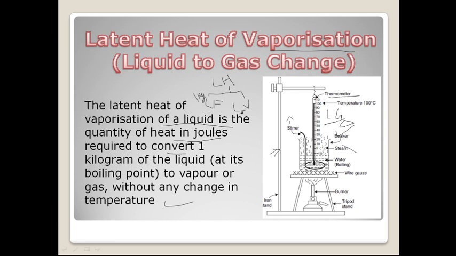Latent heat of vaporization is the amount of heat in joules required to convert 1 kg of the liquid into the vapor phase. Okay, into the vapor phase.